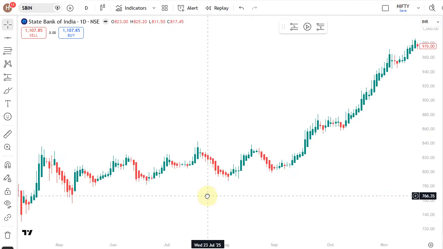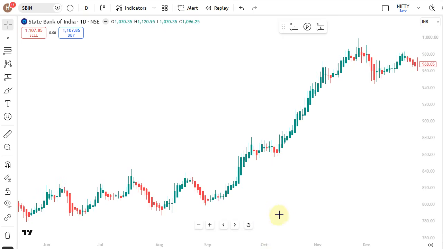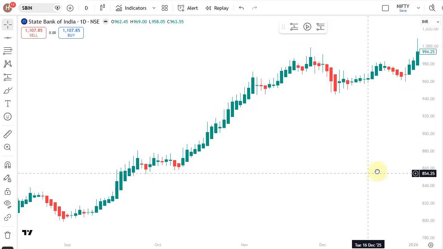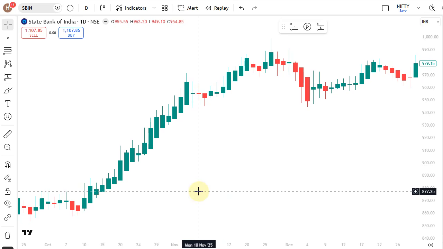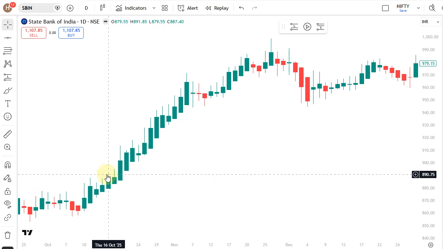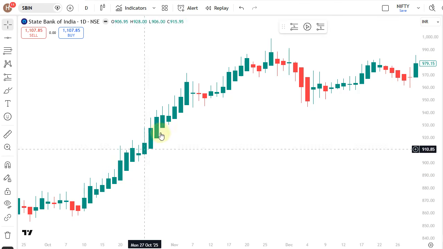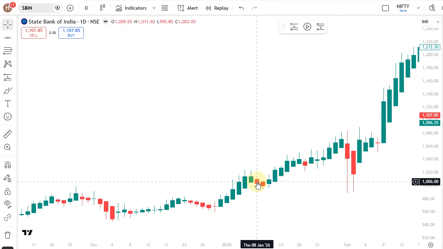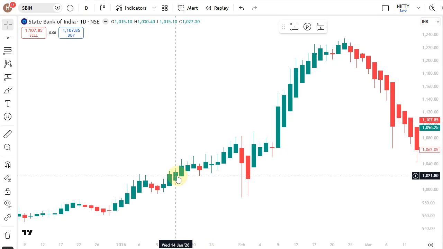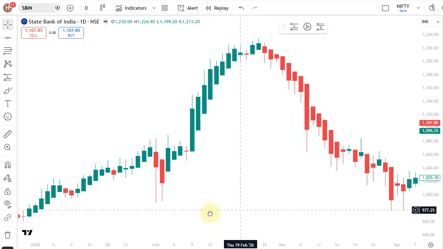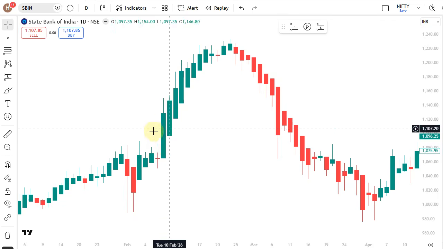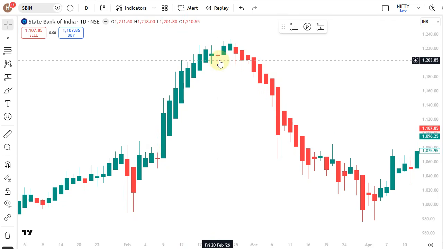See here, this is October 2025. From here onwards, the momentum is gaining. Whenever you get dual momentum, take the breakout, exit on the first red candle. See dual momentum, first red candle, exit. Dual momentum, first red candle, exit. Dual momentum, high broke, first red candle, exit. Dual momentum, first red candle, exit.